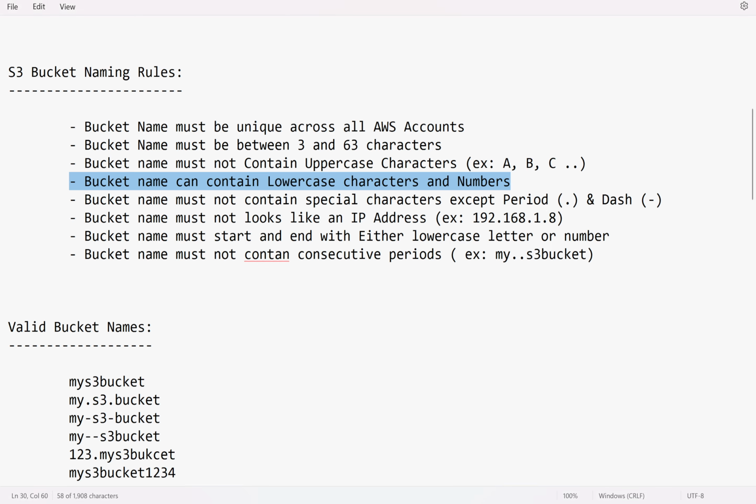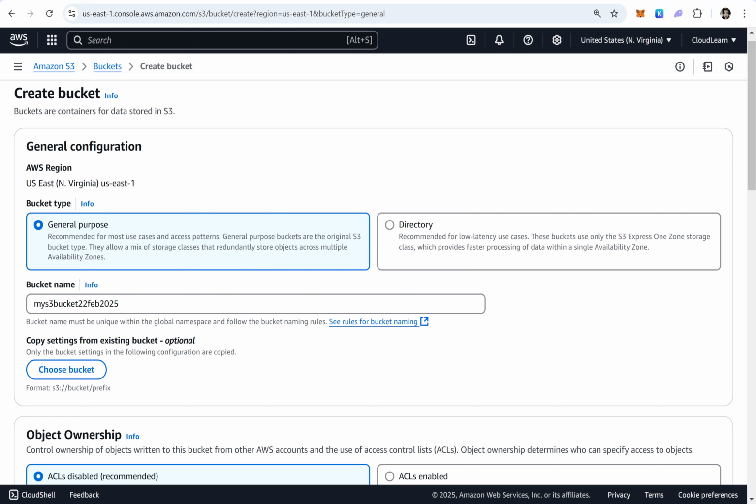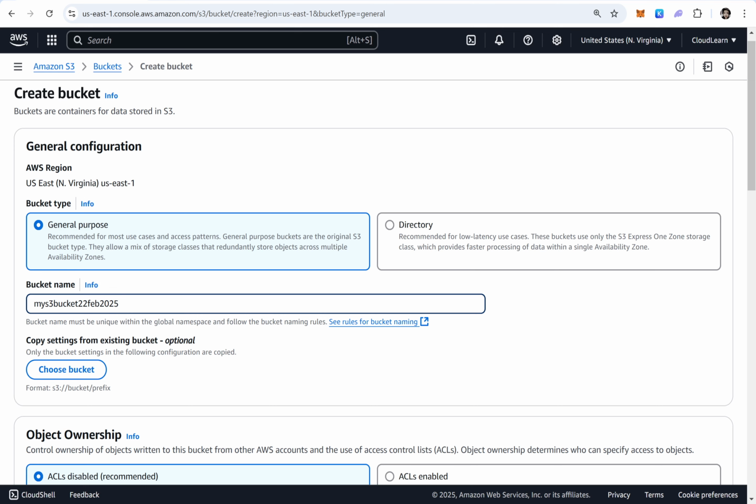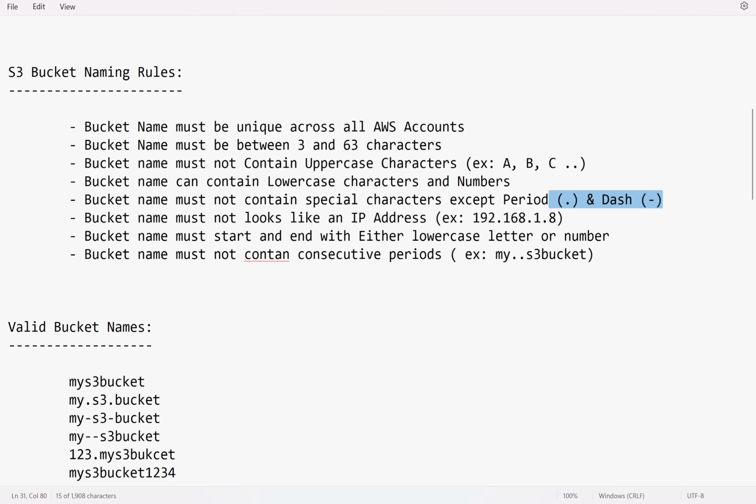Then what else do we have to verify? It can contain dot and dash, except any other special character. Okay, let me use a special character called at the rate. I'm getting an error, invalid character. Let me use a different thing. See here, even space isn't allowed. You can use a dot or you can use a dash. No issues.